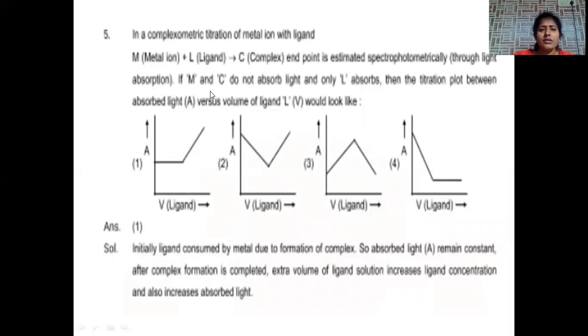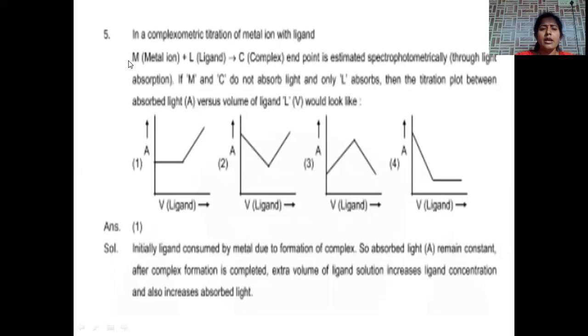The next question: in the complexometric titration between metal and ligand, formation of a complex is possible. The endpoint is estimated spectrochemically. If the metal and complex do not absorb light and only the ligand absorbs, then the titration plot is plotted between absorption versus volume of ligand. What will be the shape of the plot?